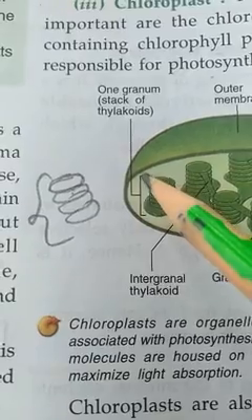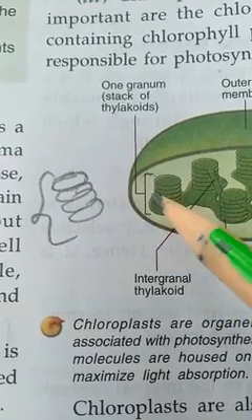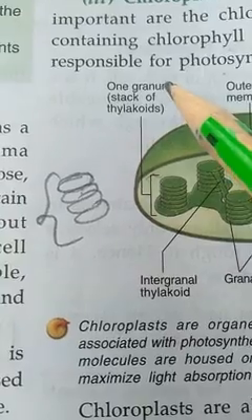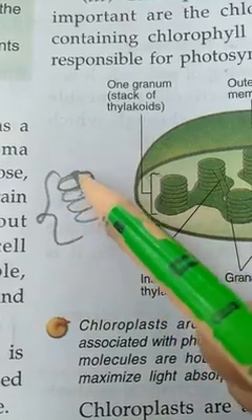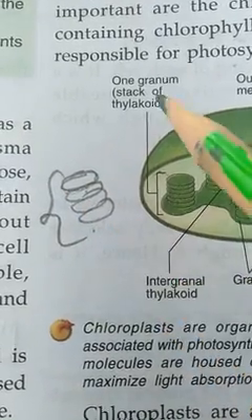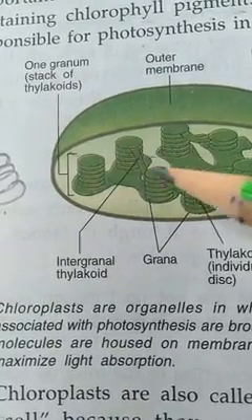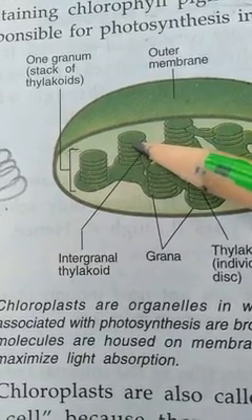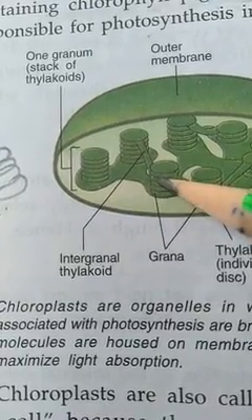Here you can see this is a stack of thylakoids, or a bunch of thylakoids, and a bunch of thylakoids is known as a granum. Okay, so one disc is known as a thylakoid and a bunch of thylakoids is known as a granum. Now here you can see this is one granum and this is another granum.